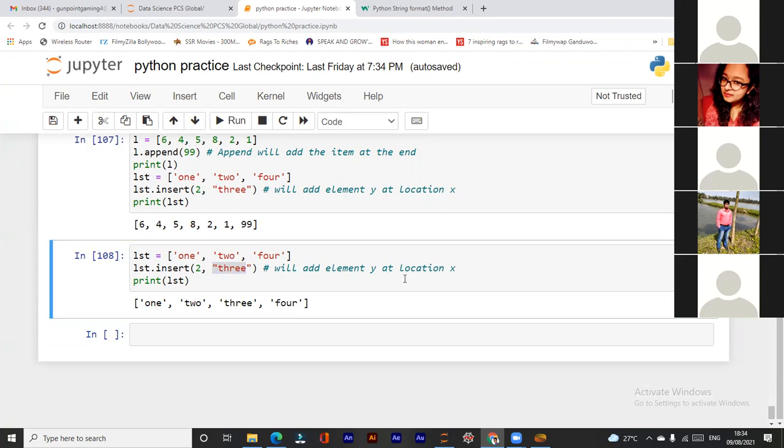We'll add element y at the location x. At this location, it has added 3. At location 2, index number 2, it has added 3. And 4 has been shifted to the right-hand side. So insert will not replace, it will add something. And the format of insert is, you need to specify the index number and the value which you want to insert at that index number. An index number starts from 0, 1, and 2.